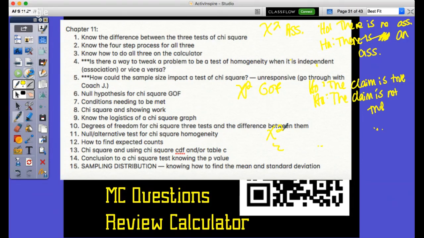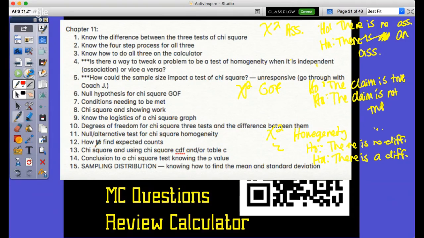So let's do chi-squared homogeneity. The null is there is no difference, and the alternative is there is a difference. What's the difference between there's a difference and there's an association? A great question. A lot of times they're the same, and you could convert one to the next. The big thing is the amount of samples that you have and how you respond.